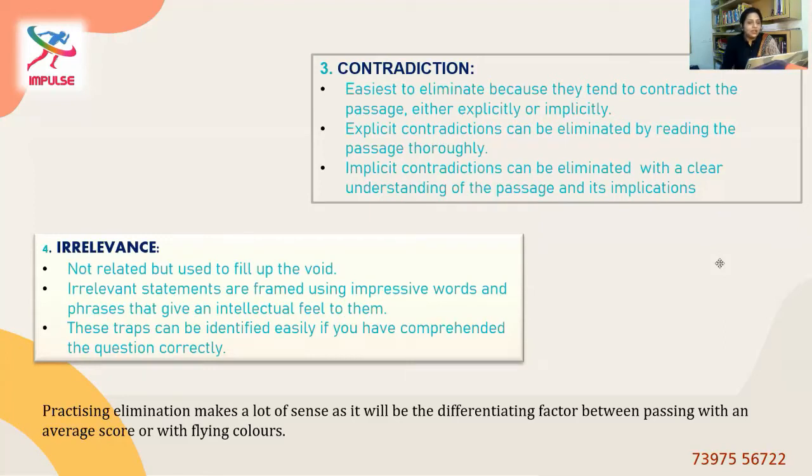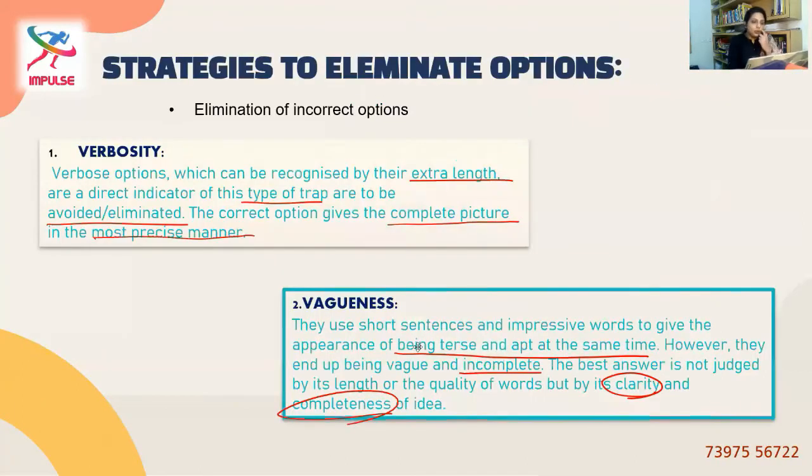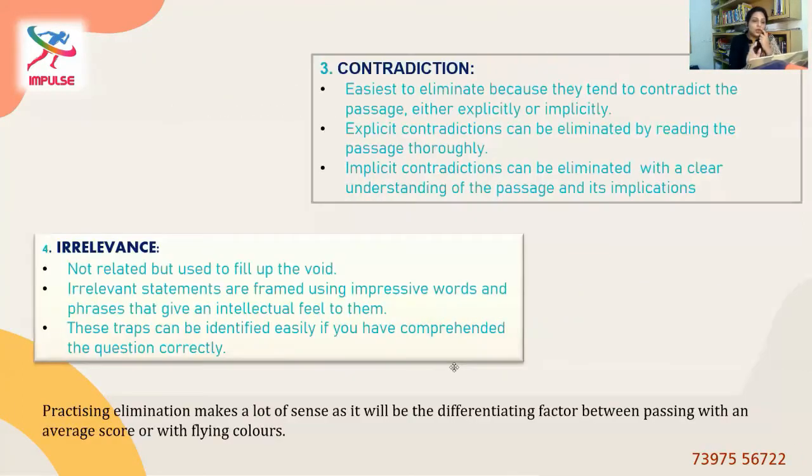That's what he's saying. So you can eliminate verbosity, vagueness, contradiction, and irrelevance in the options, so that you are left with very few options, 1 or 2, and of those one or two, you will be choosing the right option by validating the option against the passage, and you'll definitely conclude to the right answer. Yeah. So practicing elimination makes a lot of sense, as it will be the differentiating factor between passing with an average score or with flying colors.